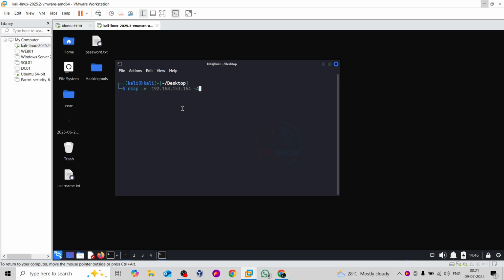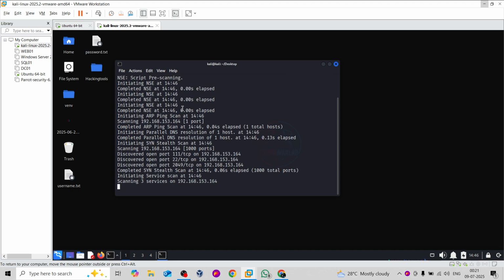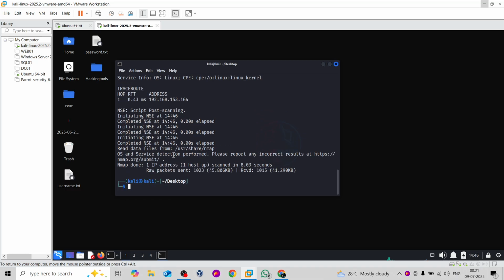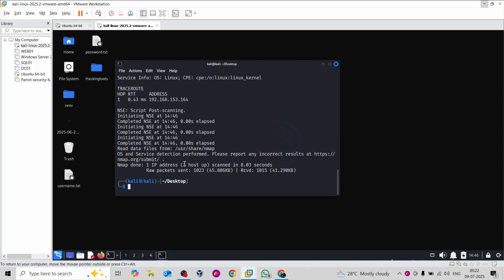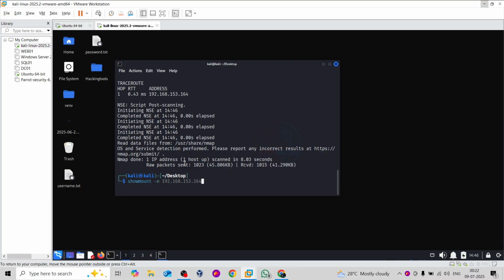Just suppose, for example, you are testing an Ubuntu server, and you figure out that port 111 is open, port 22 SSH is open, and port 2049 NFS kernel server is also open. At that time you can also go deeper to check whether this port is vulnerable or not for any kind of vulnerabilities. Okay, so what I'm gonna do now is check whether showmount is available or not, or whether any path is vulnerable or not.